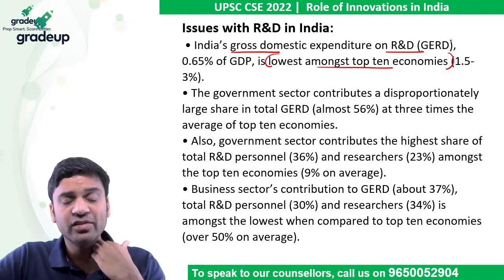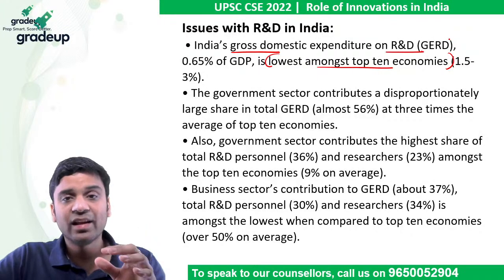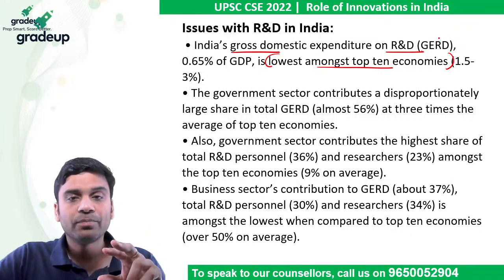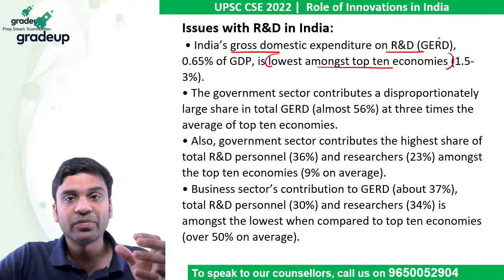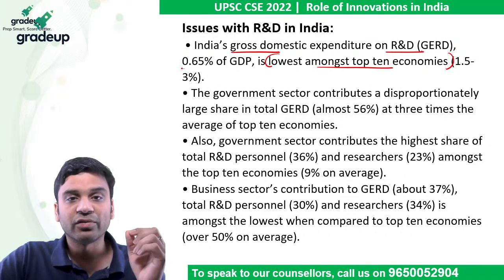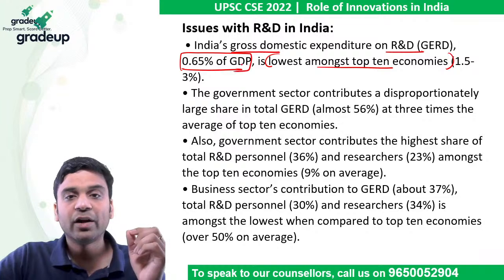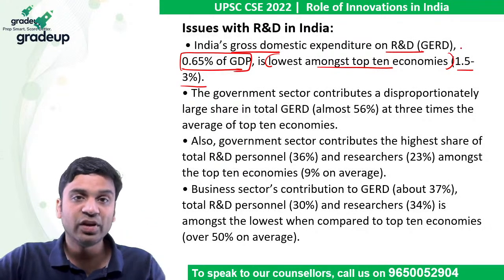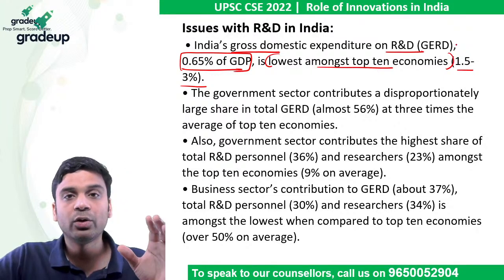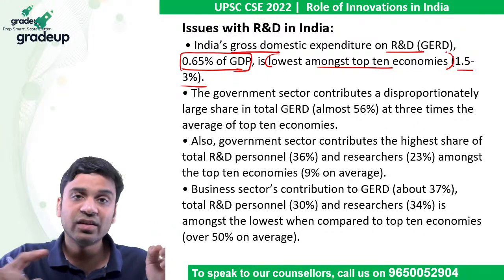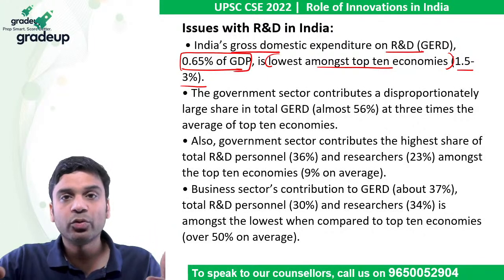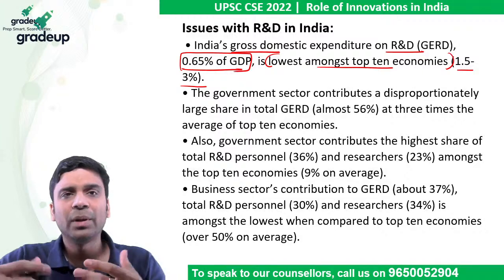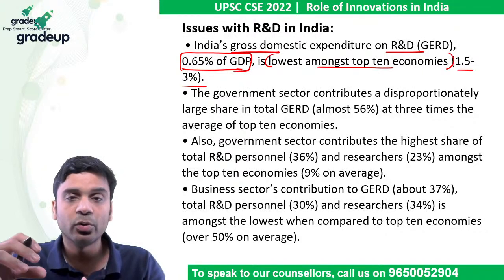We have overtaken France, and still, in proportion to GDP, the GERD is only 0.65. For the developed economies, it is 1.5 to 3%. Now don't get confused between R&D and education. Education is different. For education, we need to have 6%, and we are at roughly 2.53% presently. Education is until plus 2, or maybe you can include higher education also.